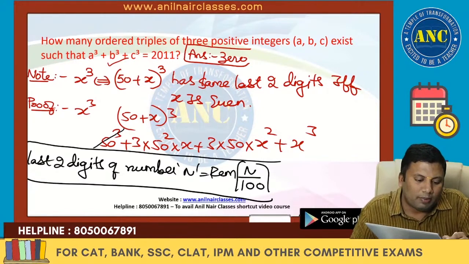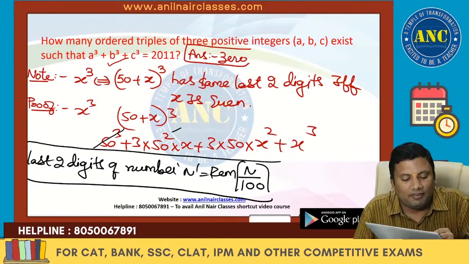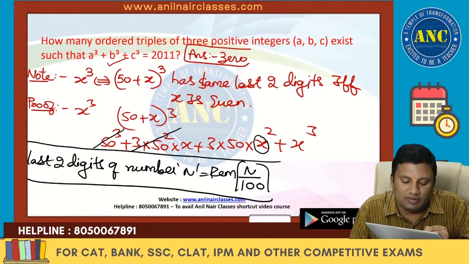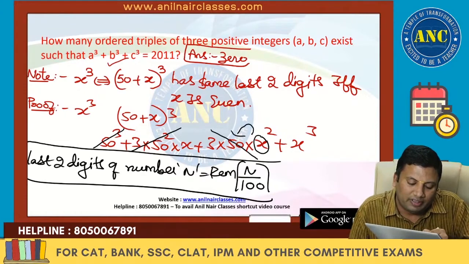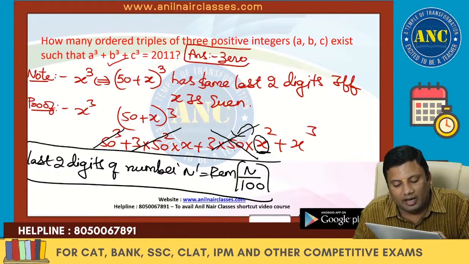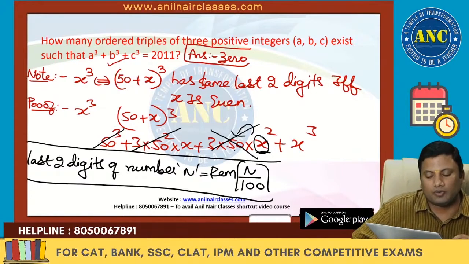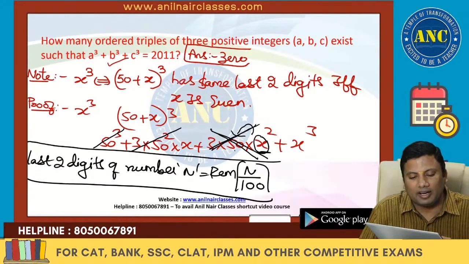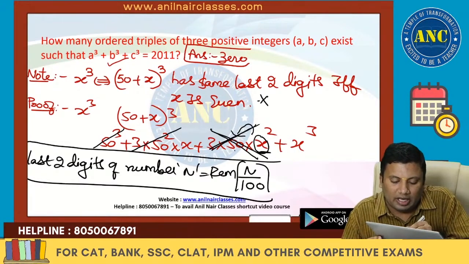50 cube is perfectly divisible by 100. 50 square is perfectly divisible by 100. X is even. An even number squared is divisible by 4, and 4 into 50 is divisible by 100. Because x is even, 50 into an even number squared becomes a multiple of 100. Extremely important key point, sir.